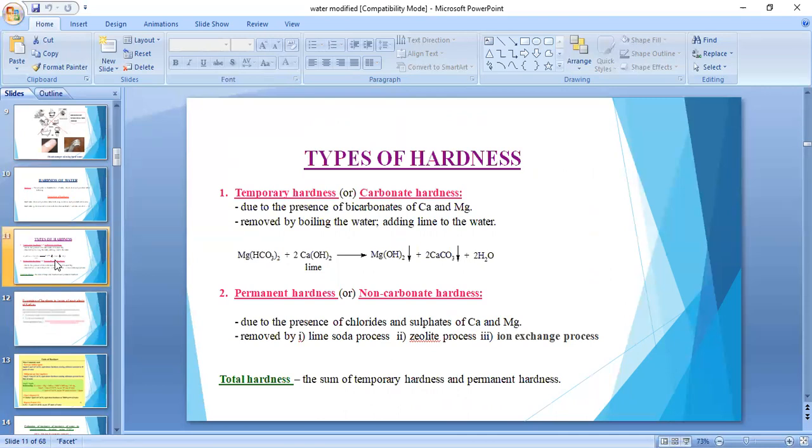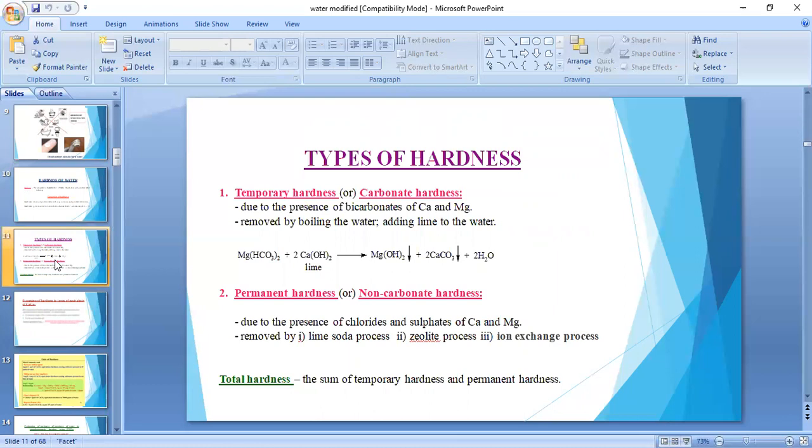Then what is meant by temporary hardness? Temporary hardness, or carbonate hardness, means the water consists of carbonates and bicarbonates. Okay? So if the calcium and magnesium carbonates and bicarbonates are present in water, then that water has temporary hardness.